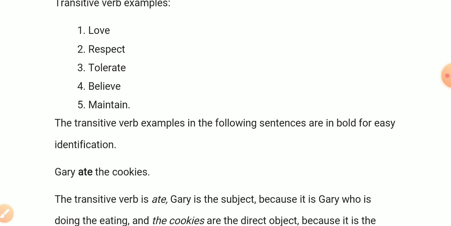You can see the use of the transitive verbs in the sentence Gary ate the cookies. In the sentence, ate is a transitive verb and it takes the cookies as the object, which is a direct object. The sentence has a single object, so it is a monotransitive verb.